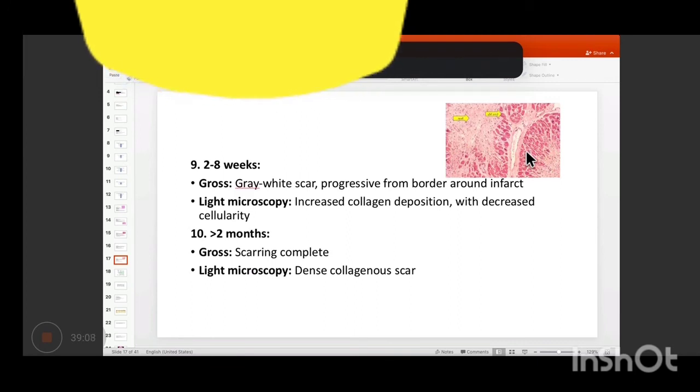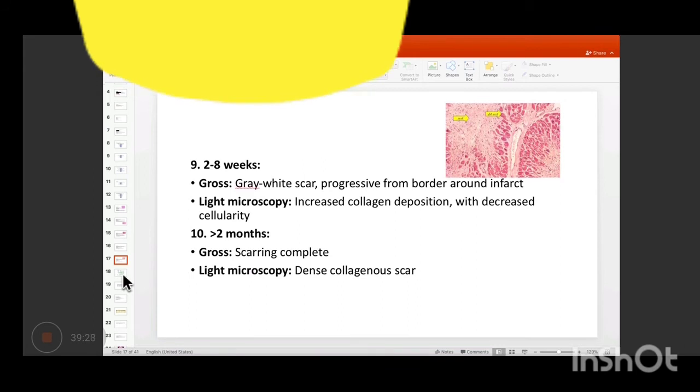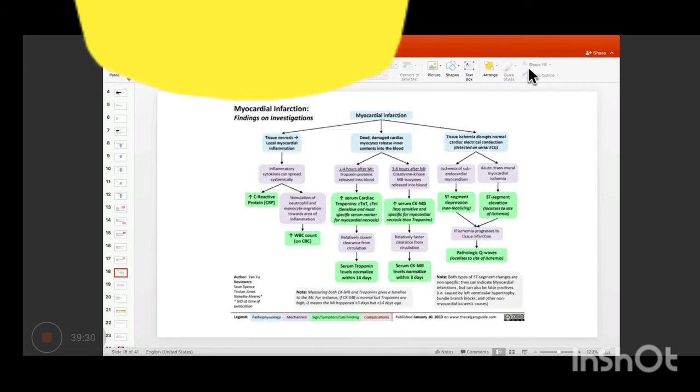Can elevated CK-MB occur in injuries other than the heart? So CK-MB is also found in skeletal muscle, so it can also be increased in skeletal muscle injury. So even though it is very sensitive, it is not that specific, right?